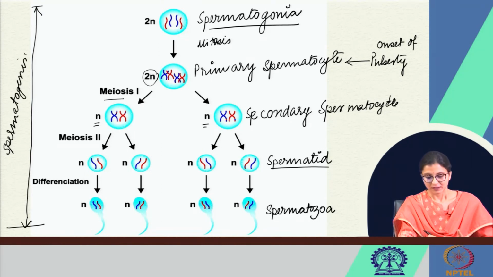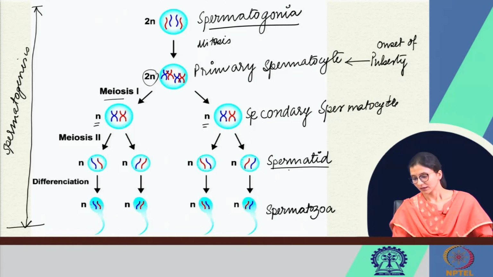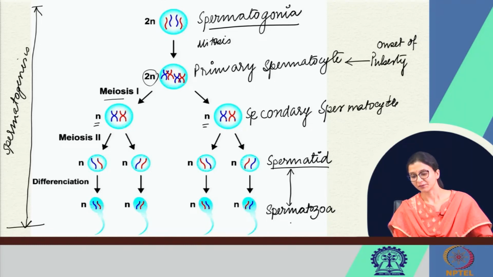And the process by which spermatid develops into the spermatozoa, this is only a development or a transformation in the cell, and this process is called spermiogenesis, right.